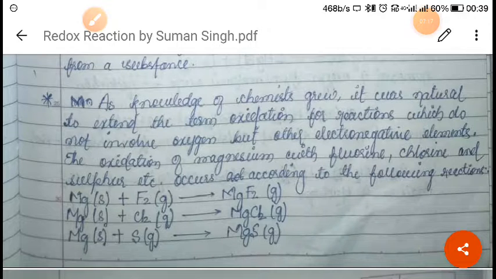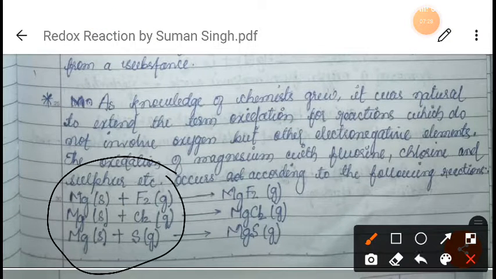So in this process, the first idea was the addition of electronegative elements, right? As you can see in the example of magnesium, there is an addition of an electronegative element. Fluorine, chlorine and sulfur, they are more electronegative elements, right?